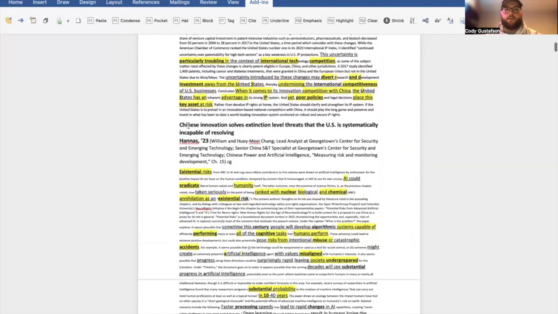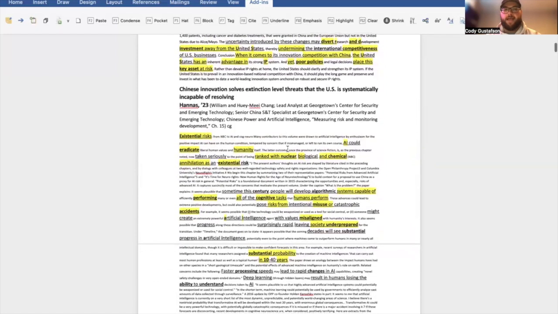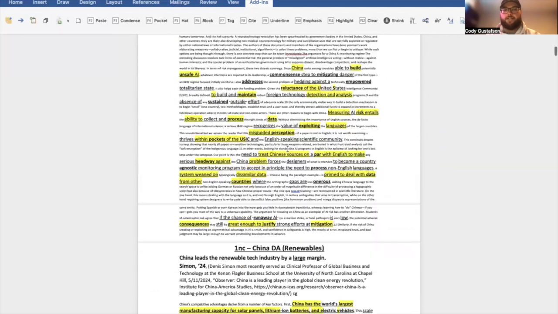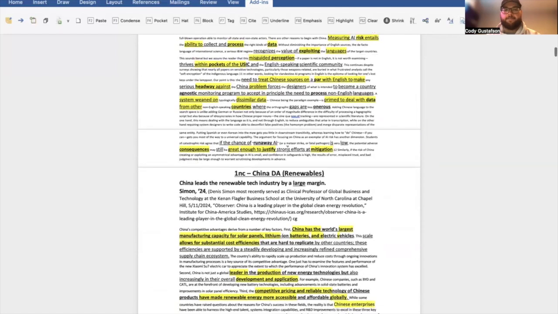Then the impact evidence argues that Chinese innovation solves extinction level threats that the United States is systematically incapable of resolving, again arguing that Chinese innovation and tech leadership is preferable to that of the United States.